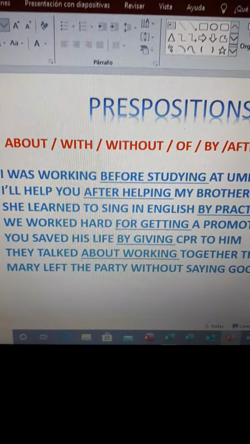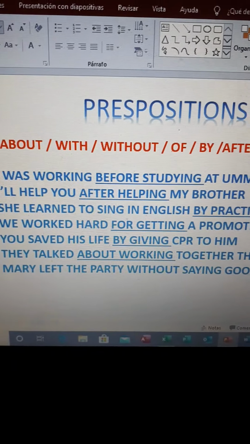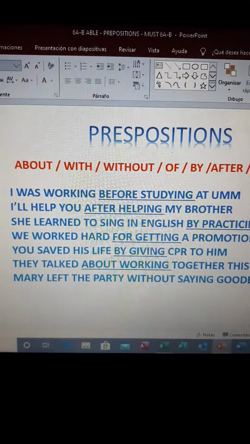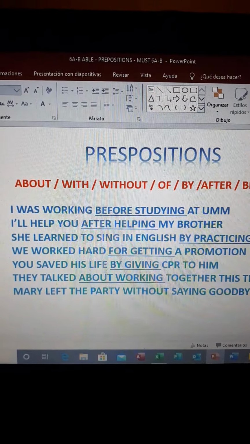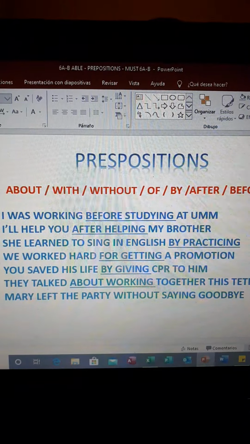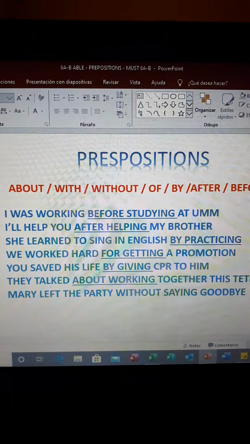I'll help you after helping my brother. She learned to sing in English by practicing. We work hard for getting a promotion. You saved his life by giving CPR to him. They talk about working together, etc. Mary left the party without saying goodbye.